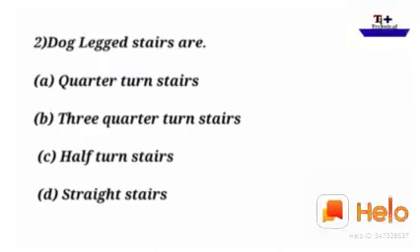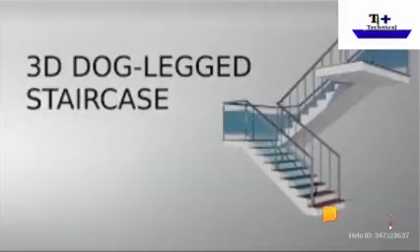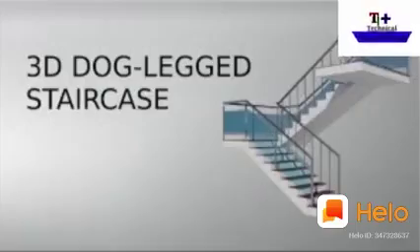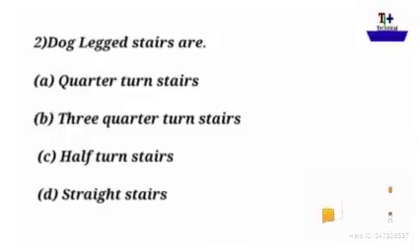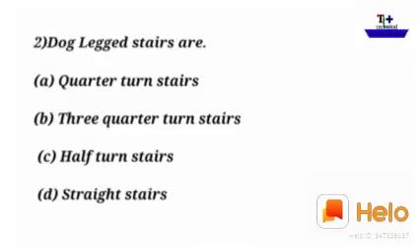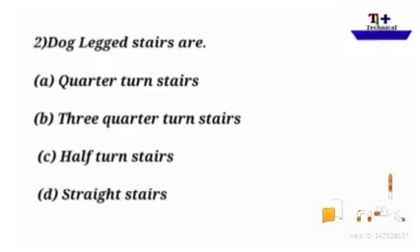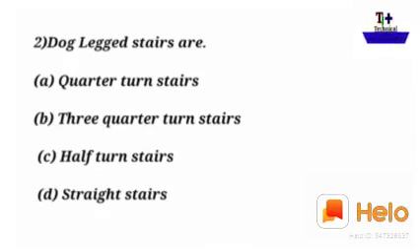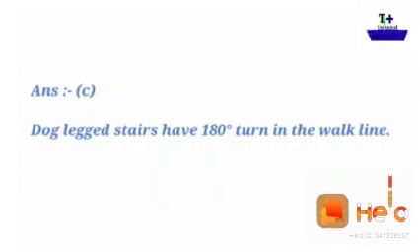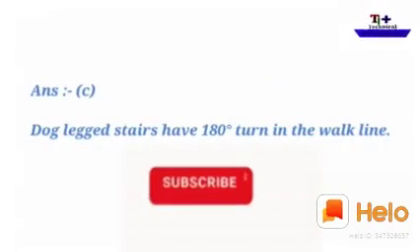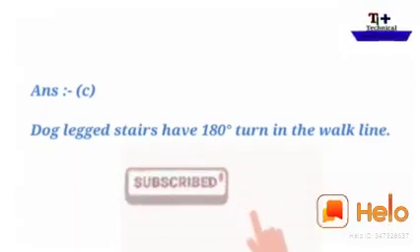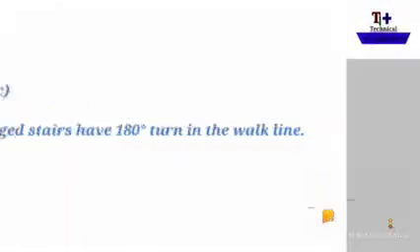Dog legged stairs are: question A, quarter turn stairs; B, three-quarter turn stairs; option C, half turn stairs; option D, straight stairs. So the options are A, B, C, D, and the answer is C. Dog legged stairs have a 180-degree turn in the walk line. Move on to the third question.